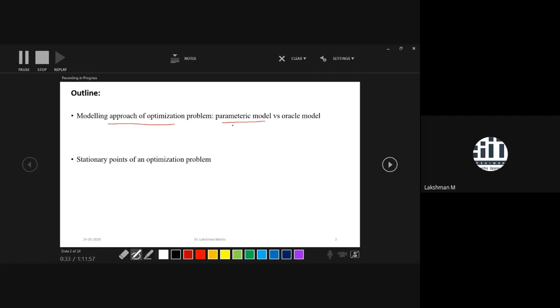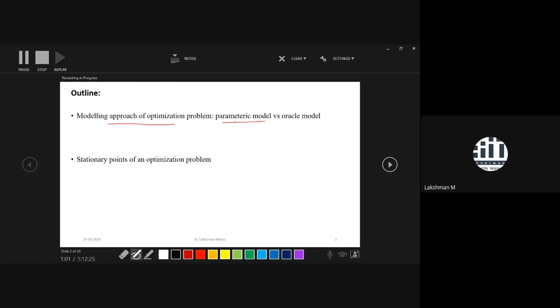That means directly we try to approximate the function which generates the data. And in parametric, we try to define a function in terms of some finite number of parameters. Like if you are going to estimate the density of a Gaussian, then you need to know the parameters: mean and variance happen to be the parameters. Those things you have to estimate in order to get an estimated density of the given data.